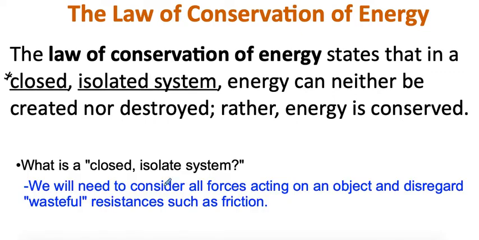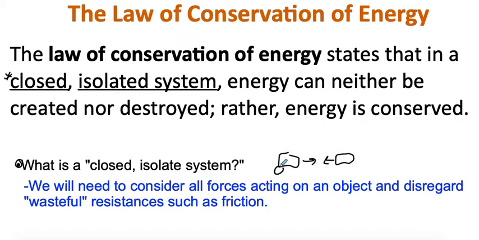So in this question, we have to think about what is a closed, isolated system. That means we're going to consider all forces acting on an object and disregard wasteful things such as friction. And really, a closed, isolated system, if you have like a car here going that way, a car here going that way, we're not going to think about drag working on the car.